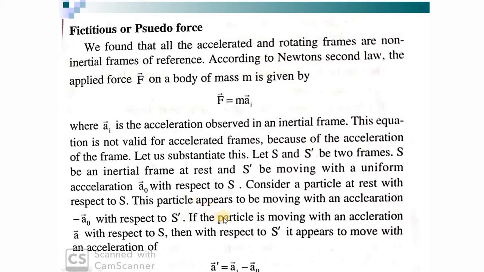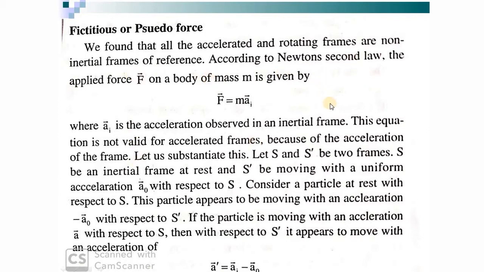But what happens if the particle is moving with an acceleration a with respect to S? The particle appears to be moving with an acceleration minus a0 with respect to S prime frame. This particle is at rest with respect to S frame, and it is moving with an acceleration minus a0 with respect to S prime frame, since S prime is accelerating with an acceleration a0 with respect to S. Make it clear: two frames, S and S prime.